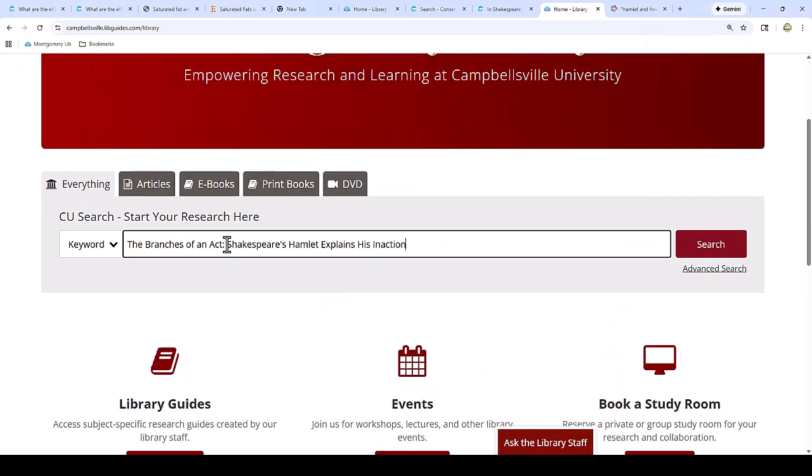So when you search by title in CU Search, there are a few things you should know. First, put the title in quotation marks to do an exact search for that title. However, if there are colons, dashes, or question marks in a title, that can throw off the search. So to be safe, I will delete the part of the title that has the colon here. This search here, Shakespeare's Hamlet explains his inaction, should be enough words to pull up the original article.